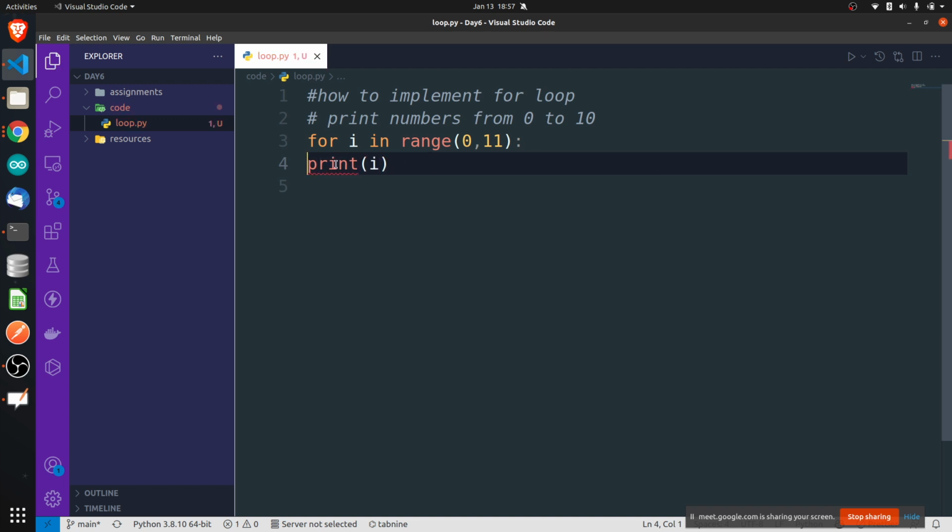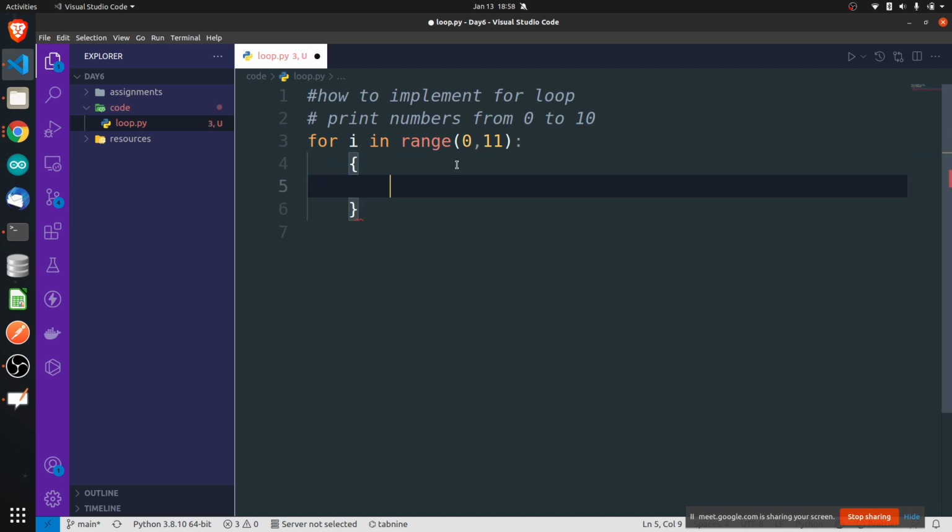Now my question is, should I write this here or should I write it by giving some space? Whatever space you give, that is not important, but should I give some space or should I write it here? Why? Indentation. See, why space is important: print i is actually inside the for loop.